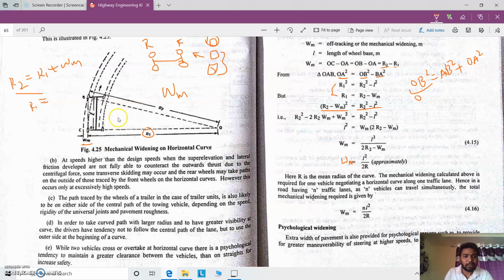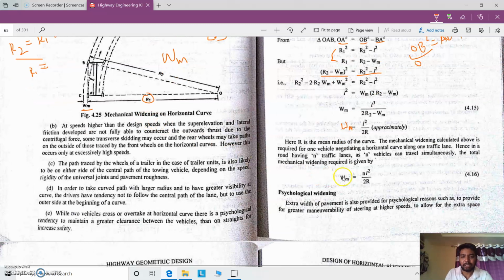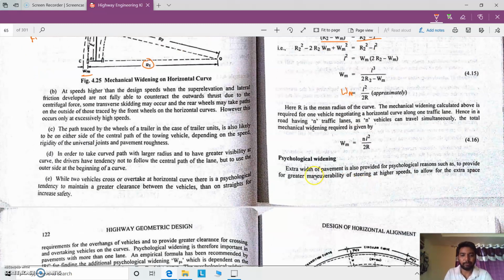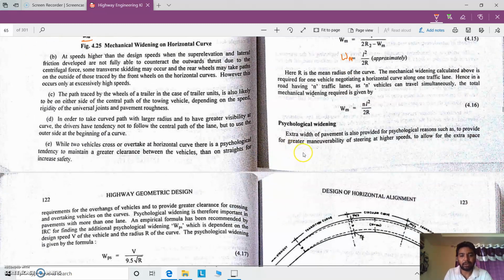When a number of lanes is considered in the curve, we can add an extra term: Wm equal to n L square by 2R. Here R is the mean radius of the curve, L is the wheelbase length of the vehicle, and n is the number of lanes considered in the highway. The total mechanical widening required will be Wm equal to nL square by 2R, and we are remaining with psychological widening.